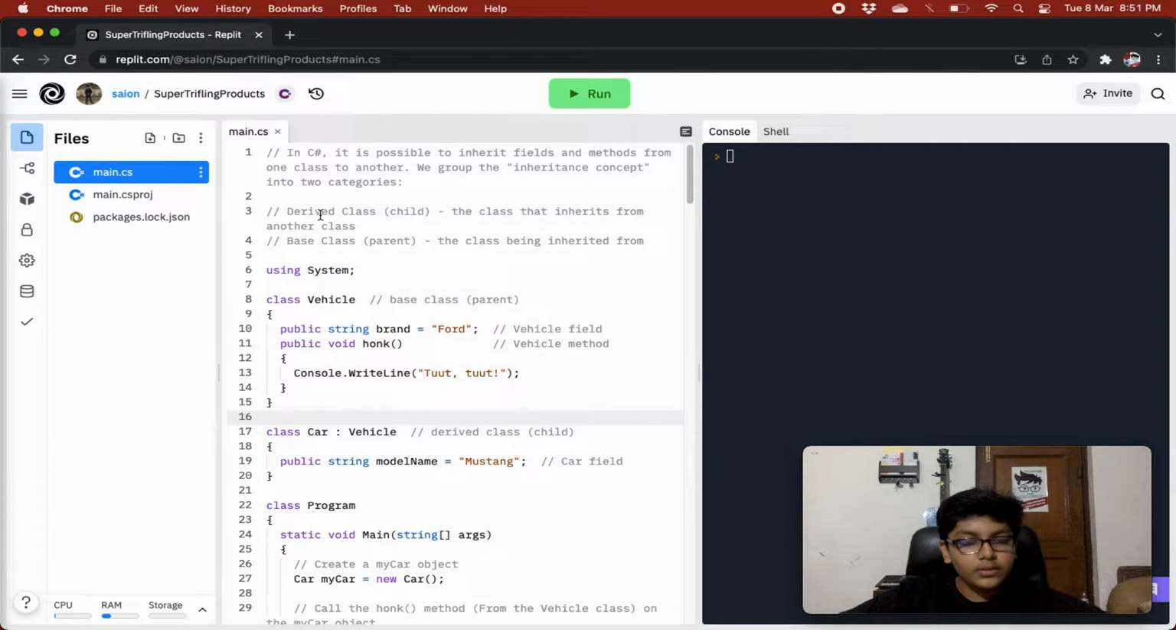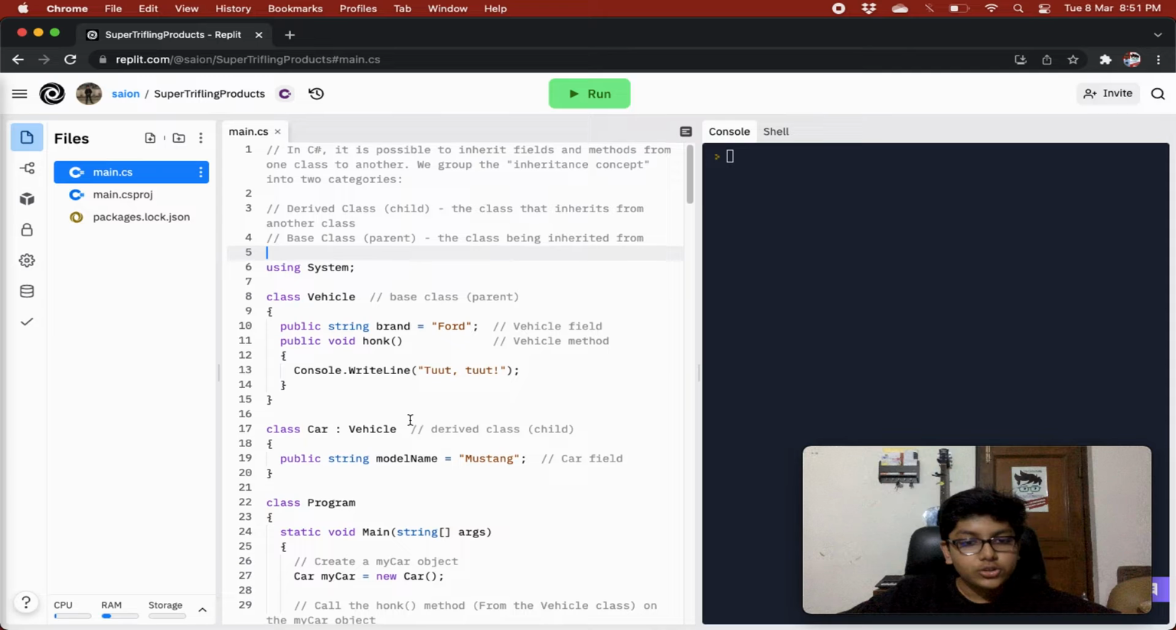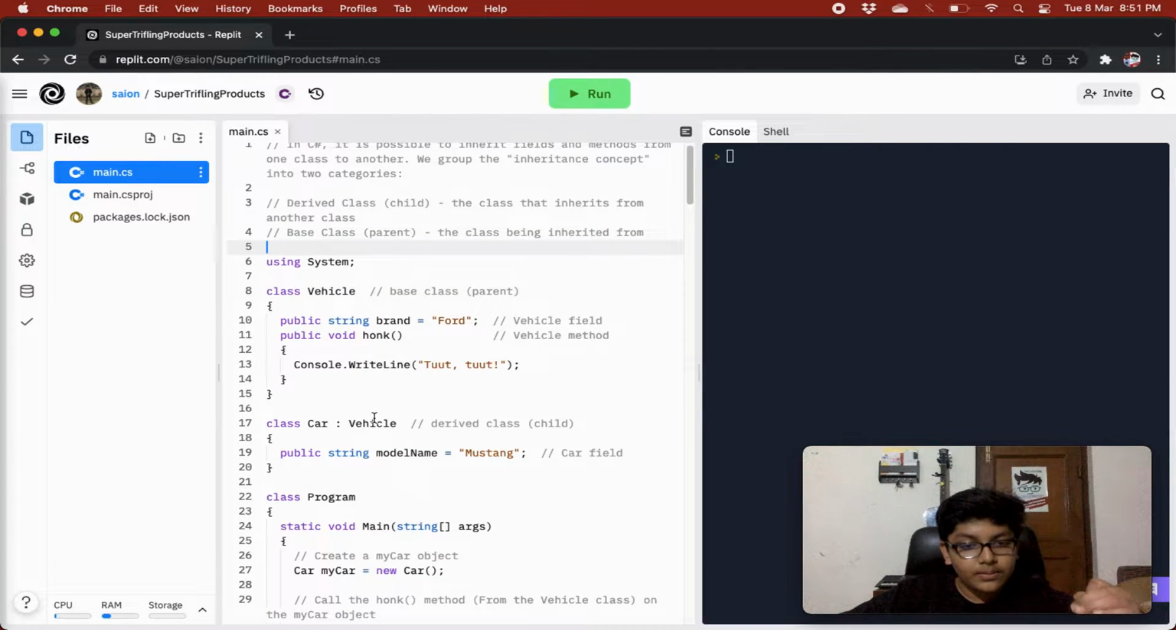So the derived class is the class that inherits from another class, and the base class is the class being inherited from. We inherit from another class using the colon symbol.